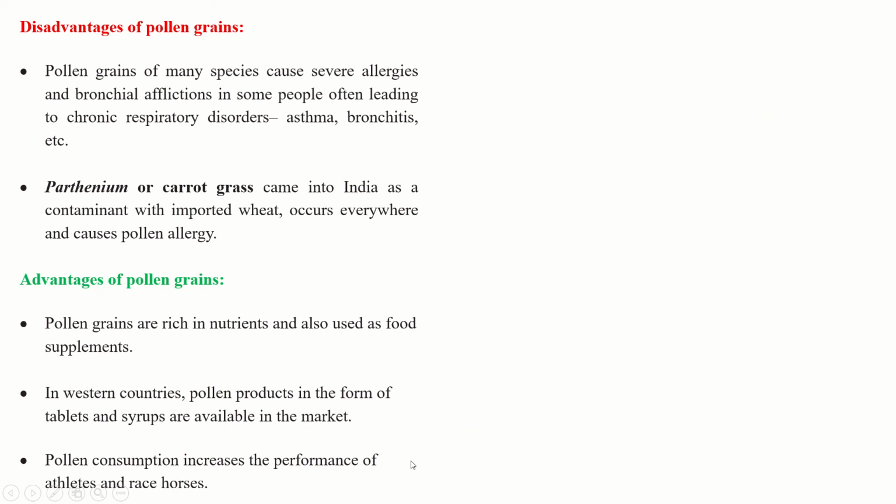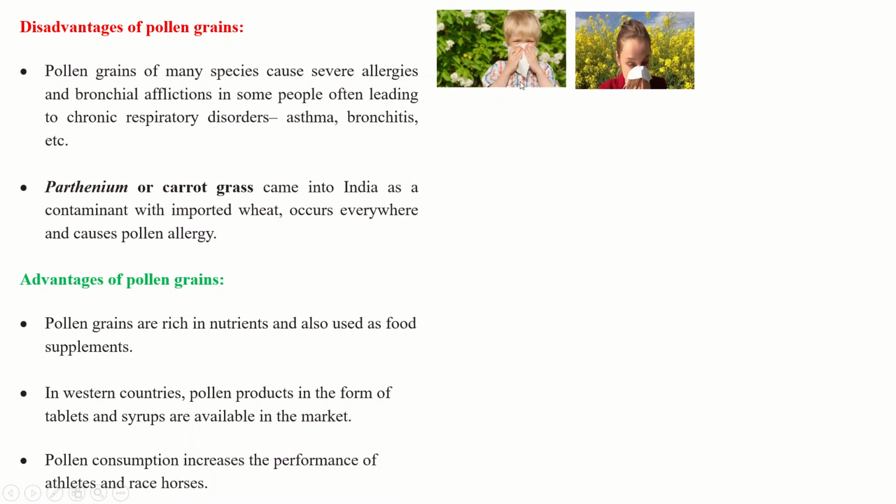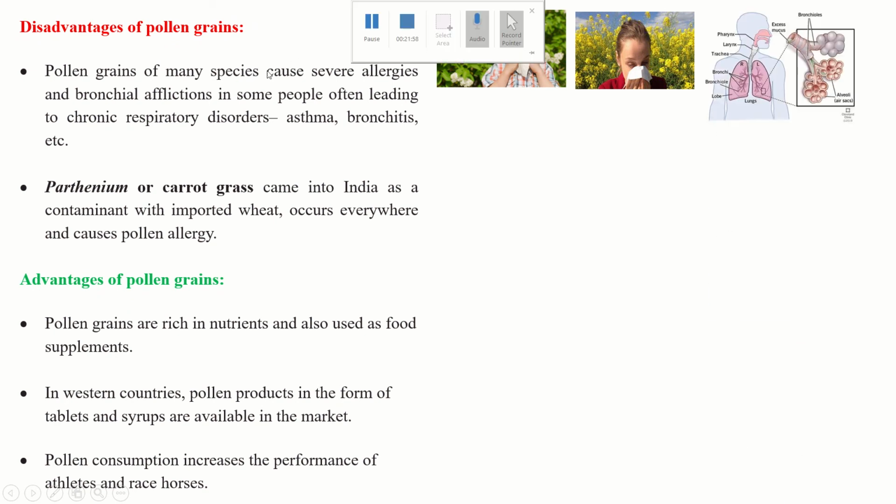Now, disadvantages of pollen grains. As there are advantages, there are also disadvantages. Pollen grains of many species cause severe allergies and bronchial afflictions in some people, often leading to chronic respiratory disorders such as asthma, bronchitis, etc. You will observe that some people, when they come near a tree, start sneezing.